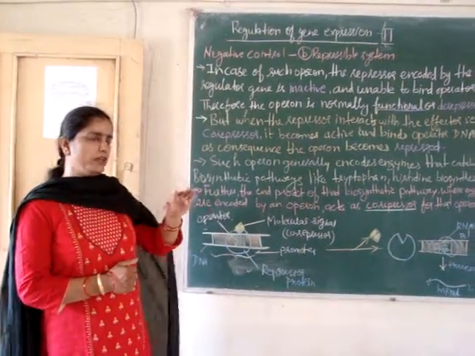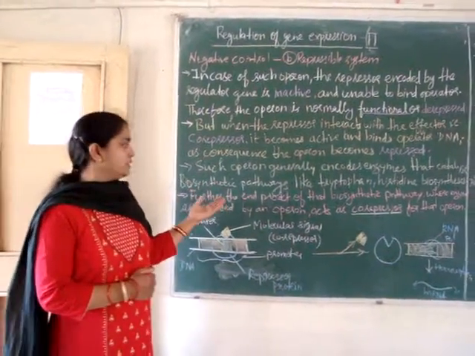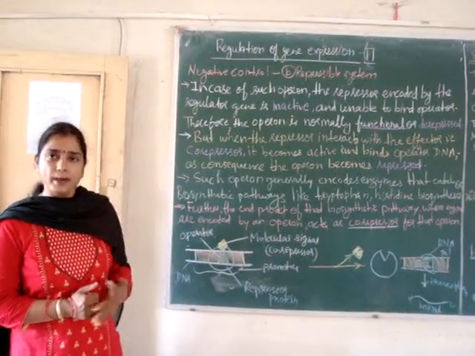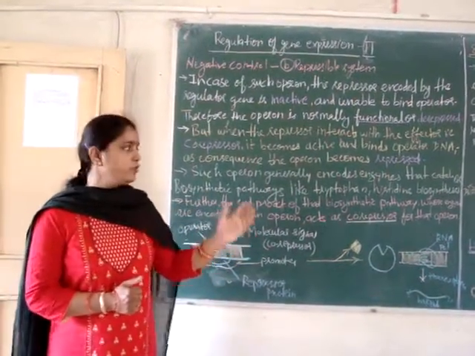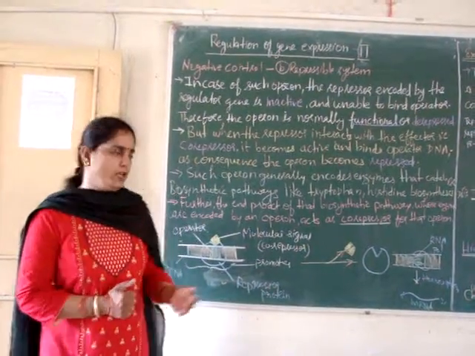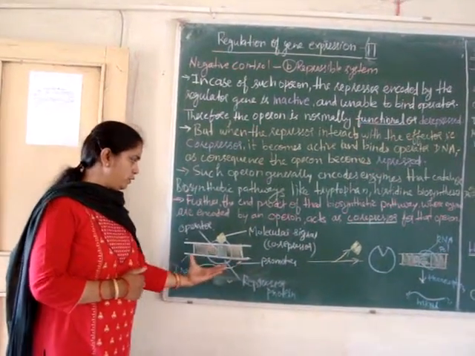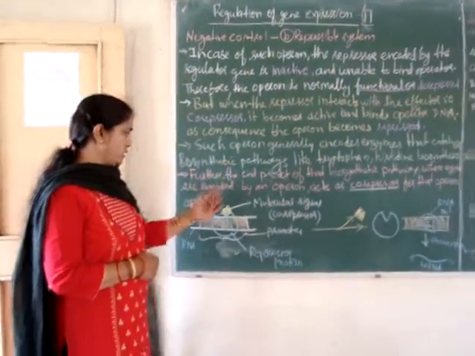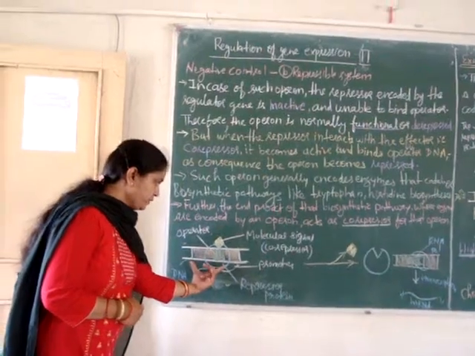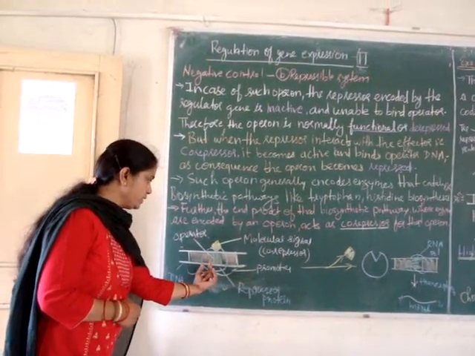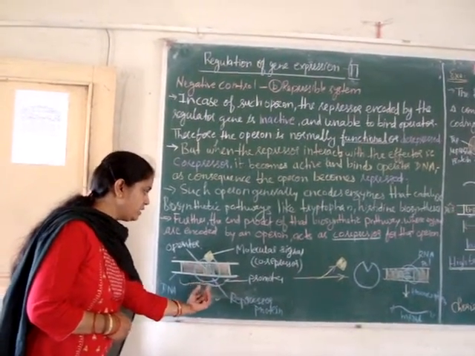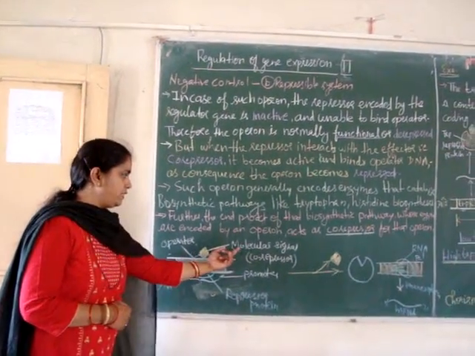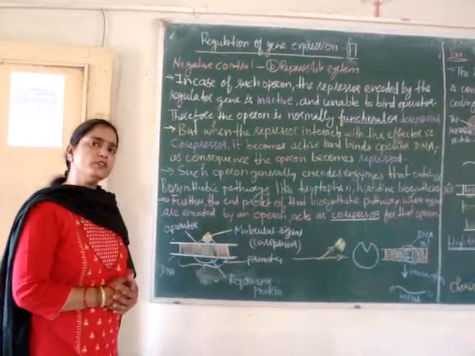Now, a further important point is that the end product of the biosynthetic pathway, whose enzymes are encoded by an operon, acts as a co-repressor for that operon. You can see here the DNA molecule with the structural genes for an amino acid biosynthetic pathway. This is the promoter region, and within it is the operator region, and this is the repressor protein, which is active when it is bound with a molecular signal known as the co-repressor.